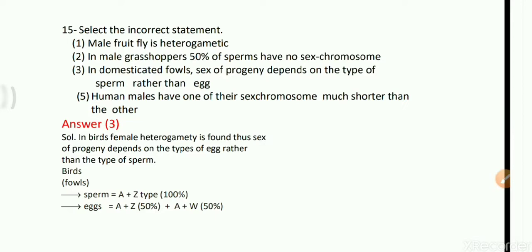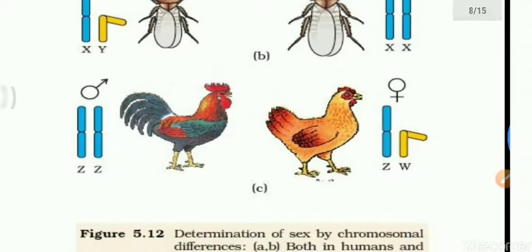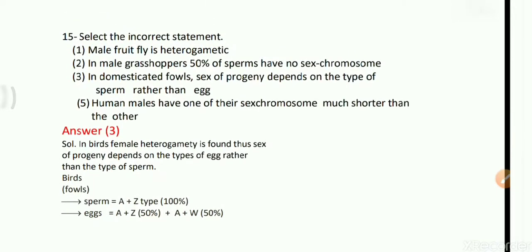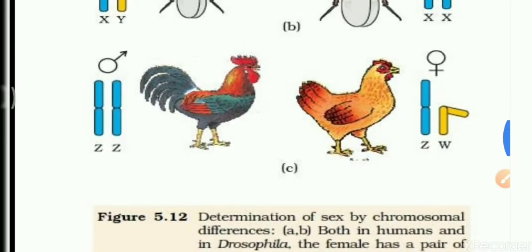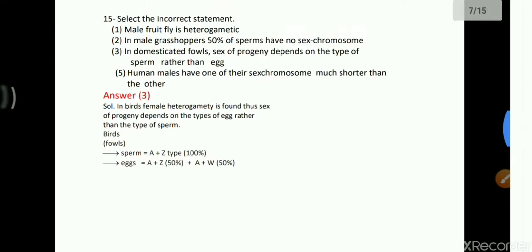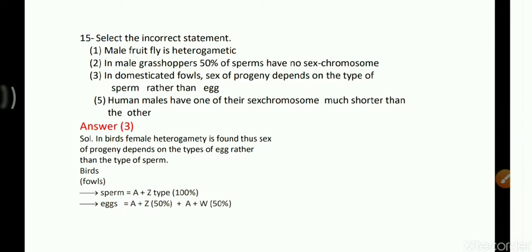Why is it incorrect? In domestic fowls, sex of the progeny depends on the type of sperms rather than the egg. What we learned is that in domestic fowls or birds, the males are homogametic. The question says sex of the progeny depends on the type of sperms. Can we detect the sex from the sperm cells? Because sperm cells are homogametic, we cannot detect the sex. But the females are heterogametic, Z and W. The difference is the W chromosome, so the presence of the W chromosome indicates female in case of domestic fowls. That's why option 3 is incorrect. The option is given in the reversed form.